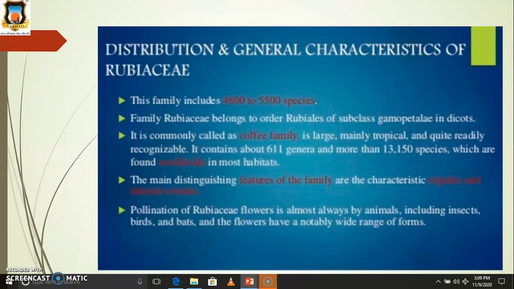The main distinguishing characters of this family are the stipules as well as the inferior ovaries. In these members stipules are present, and the position of the ovary is inferior. Then the pollination of Rubiaceae flowers is almost always by animals, including insects, birds and bats.